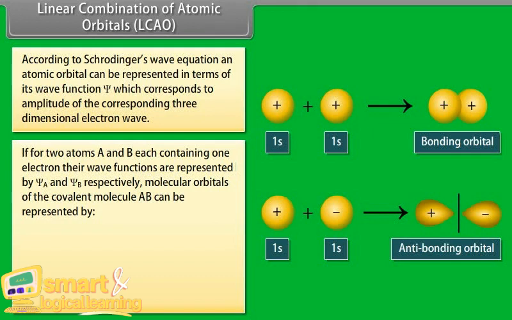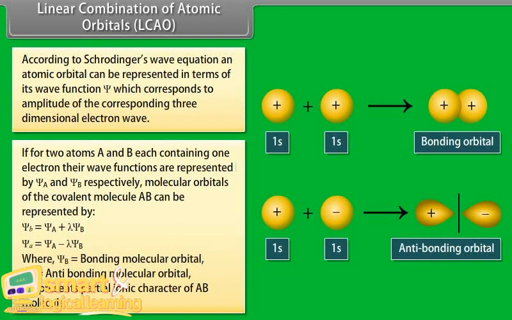Molecular orbitals of the covalent molecule AB can be represented by psi b equal to psi A plus lambda psi B, and psi a equal to psi A minus lambda psi B, where psi b is the bonding molecular orbital and psi a is the anti-bonding molecular orbital. Lambda represents the partial ionic character of the AB molecule.